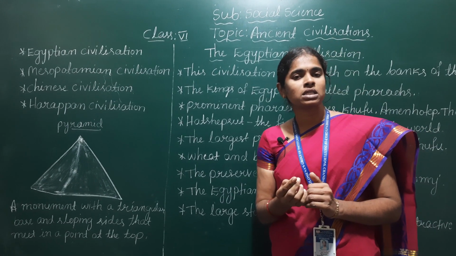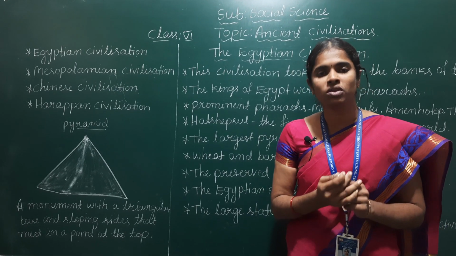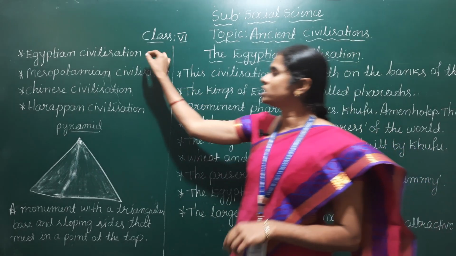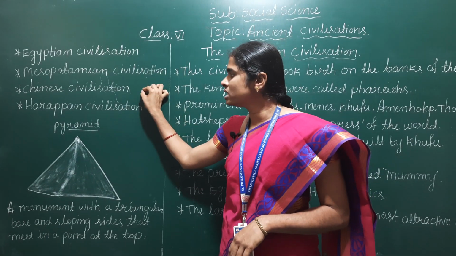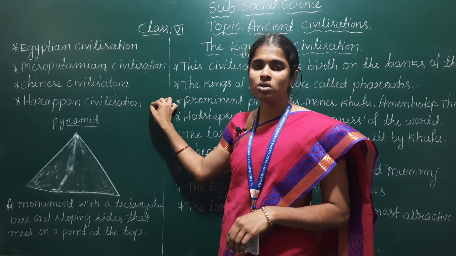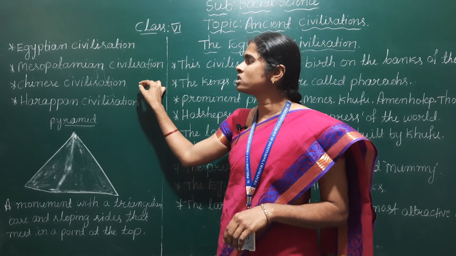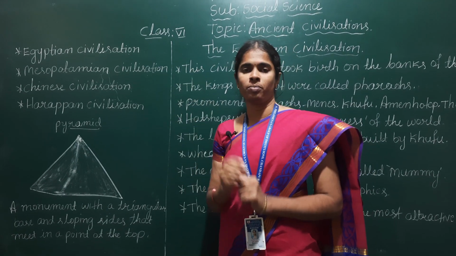Children, in this lesson we are going to discuss the prominent ancient civilizations like Egyptian civilization, Mesopotamian civilization, Chinese civilization and Harappan civilization. And we will also discuss the contributions of all these civilizations to the ancient world.